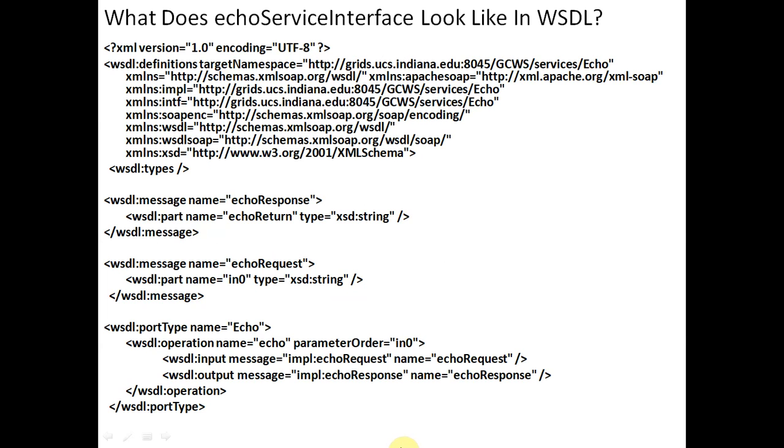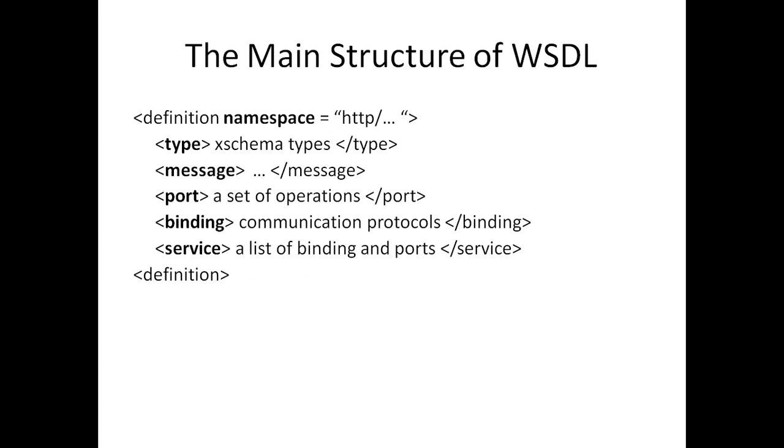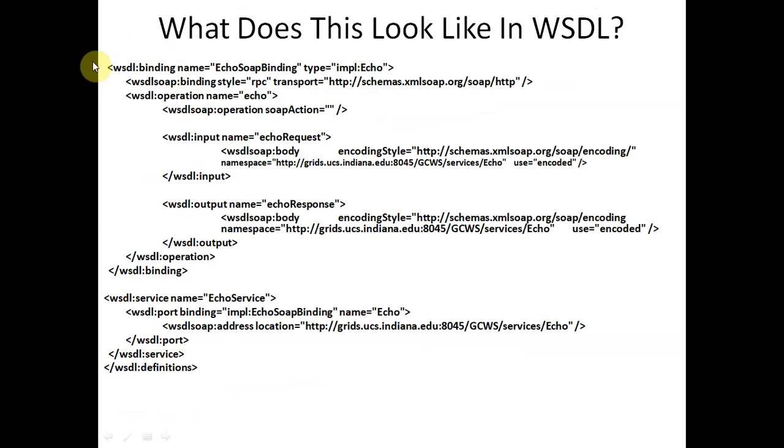So this is the program, and as I have explained, you can see the structure of WSDL. First of all we have the namespace, then type, then message, then port, then binding, then service. First of all we have the namespace, different XML namespaces. Then we have message, then port type, then binding, and finally we have the service name.